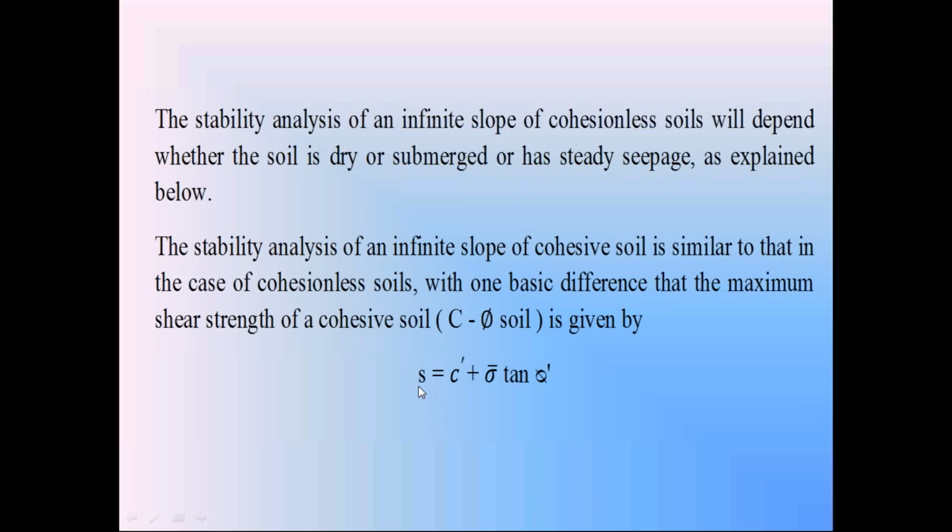S is the shear strength. C dash is the cohesion in the cohesive soil. Sigma dash is the effective normal stress in the soil, and phi dash is the angle of internal friction. So this is the Terzaghi equation to calculate the shear strength of cohesive soil. So we are going to use this particular equation of Terzaghi, S is equal to C dash plus sigma dash tan phi dash, in this stability analysis of infinite cohesive soil slopes. So in this discussion, first we consider the soil in dry condition.